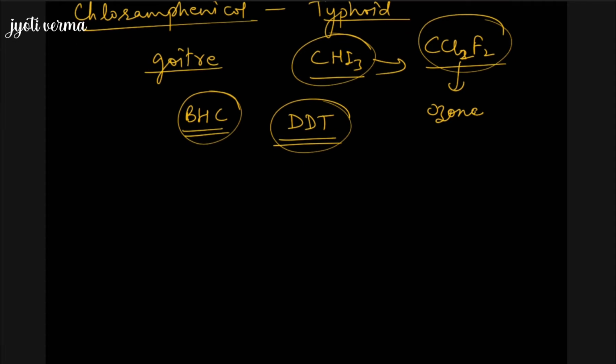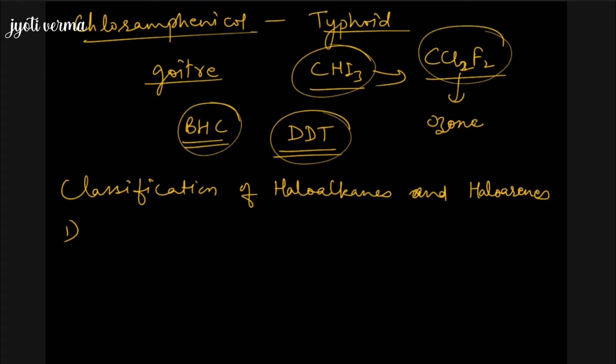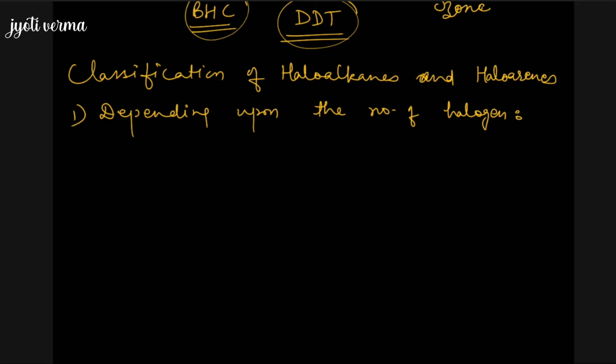Now we are starting with the next topic, that is classification. Classification of haloalkanes and haloarenes. How can we classify them? There are various ways. One is depending upon the number of halogen atoms present. Depending upon the number of halogen atoms present, we can have various types of haloalkanes and haloarenes.